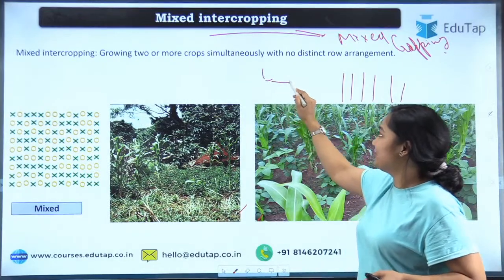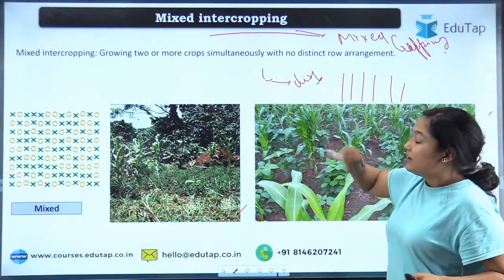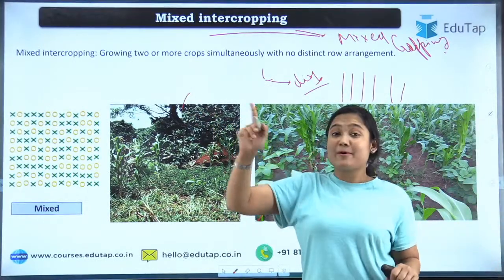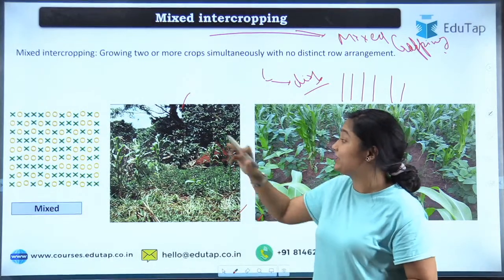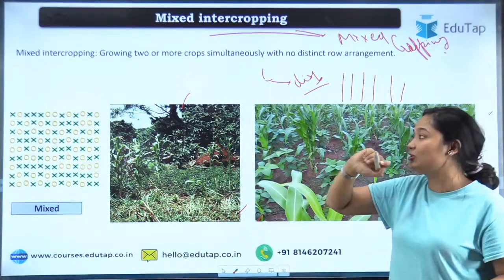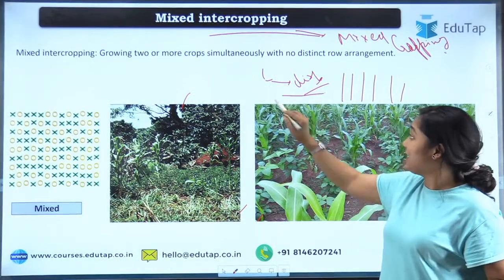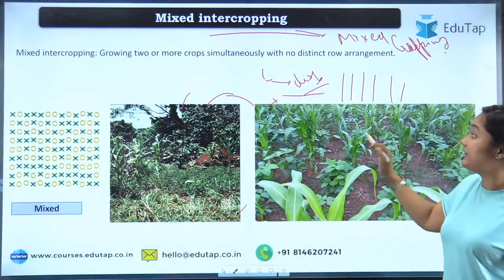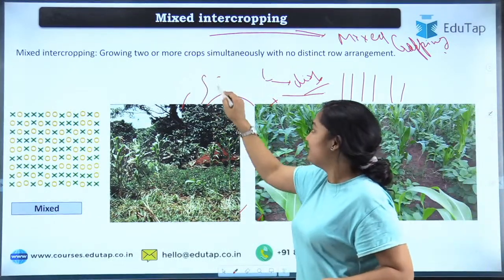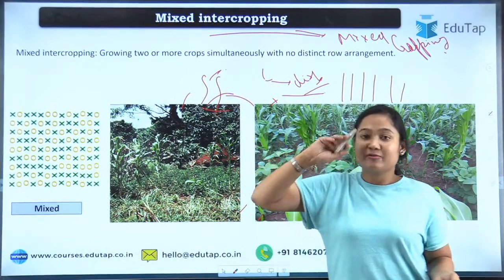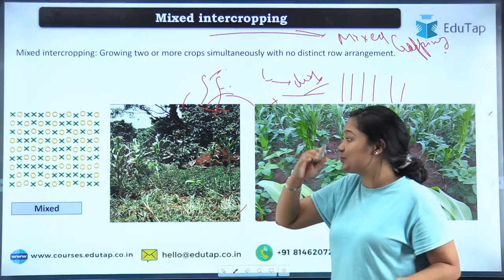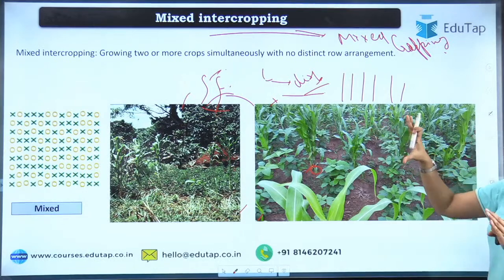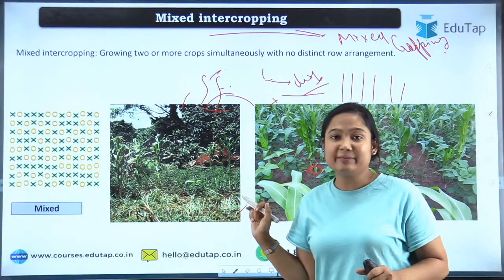Now you can easily see what the disadvantages are. Harvesting will be very difficult. Then if pests attack, it is guesswork which pest belongs to which crop, how you should apply the pesticide, and what kind of pesticide will be safe for both or the three crops that you have grown. So that becomes very hectic. Harvesting is very hectic. Fertilization of both crops becomes very hectic. Irrigation too: if both crops have, let's say, deep roots, they'll start competing for the moisture, so that will become a problem too. Let's say you have grown one crop which has a low water requirement, and the other crop requires too much water, so in that case there will be very many problems. Okay.